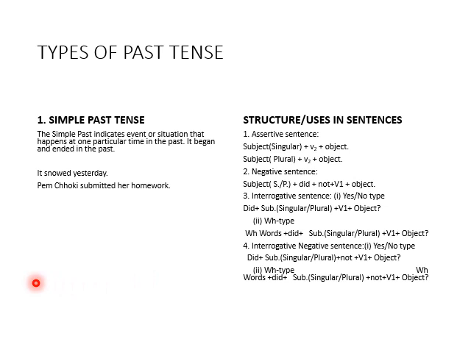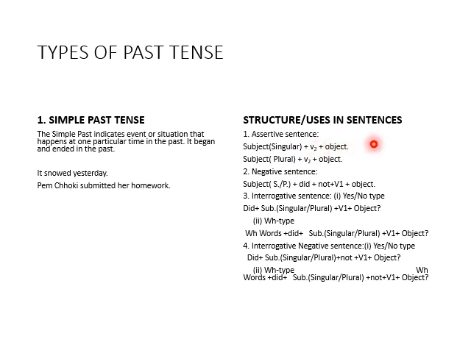Second example, Pem Choki submitted her homework. So these two are examples of simple past tense. And after that, structure and uses in sentences. We know we have four kinds of sentences: assertive sentence, negative sentence, interrogative sentence, and interrogative negative sentence. The structure of an assertive sentence is subject singular, V2 second form of verb, and after that object. Subject plural, second form of verb, and object.